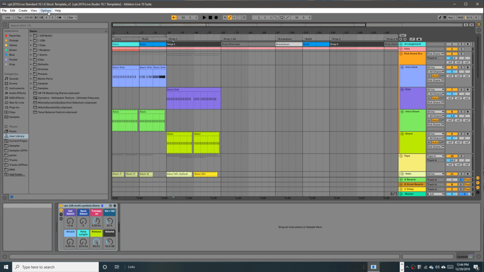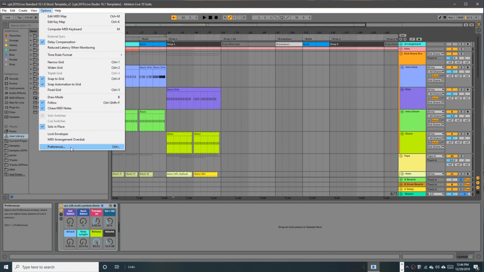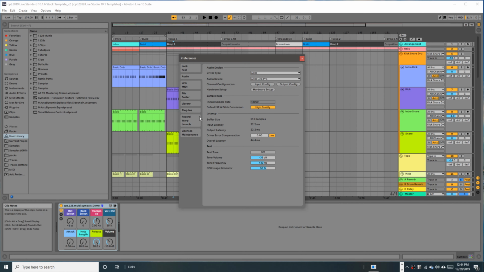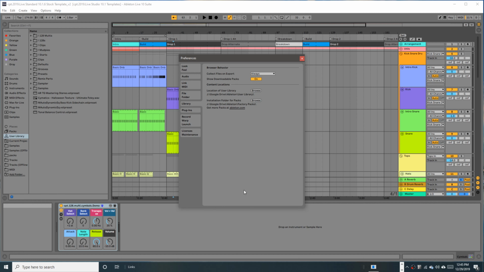So here's a step I highly recommend. Go ahead and go into your preferences. Go into the library, and where it says collect files on export, go ahead and set that to always. Or if you're worried about the size of your user library, maybe set it to ask. The reason I recommend that is that will keep all of your Ableton instruments and samples in your user library, so they won't get lost. They won't have any file system issues. They'll just be exactly where you expect them when you open an instrument.